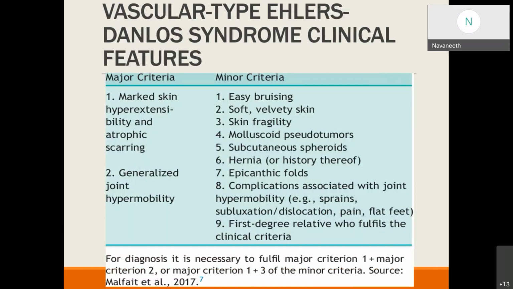For diagnosis of Ehlers-Danlos syndrome, either both the major criteria have to be there, or one major criteria with any 3 of the 9 minor criteria should be present for confirming diagnosis. The minor criteria include easy bruisability of the skin, soft and velvety skin, fragile skin, presence of pseudotumors, subcutaneous spheroids under skin, hernia, epicanthic folds, and presence of joint hypermobility symptoms like sprains, pain, recurrent dislocation, and presence of a first degree relative who fulfills the clinical criteria will also come under one of the minor criteria.